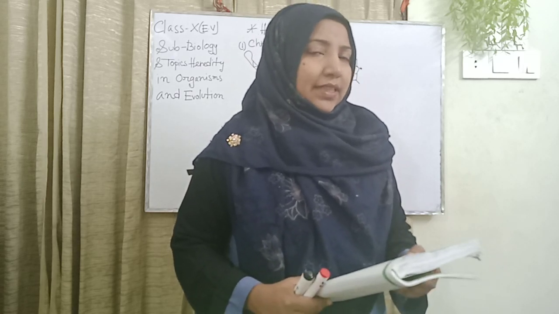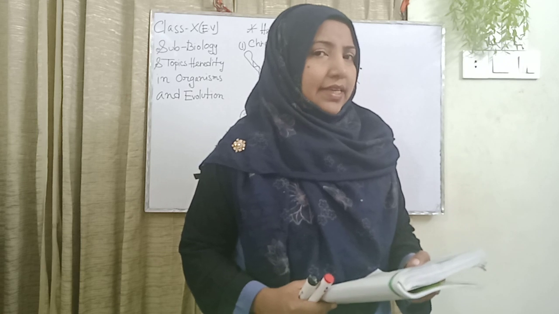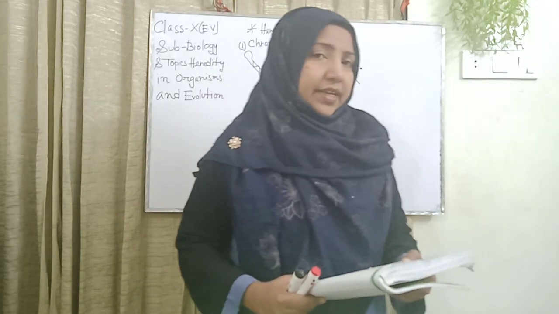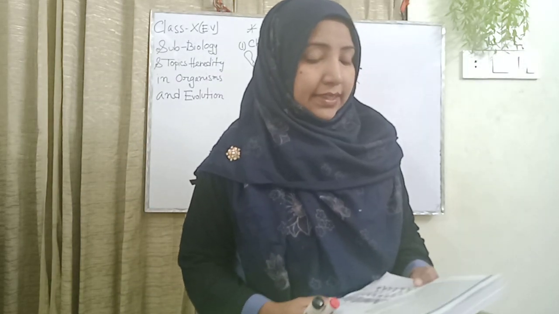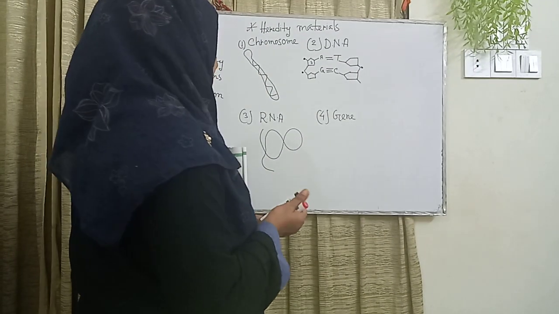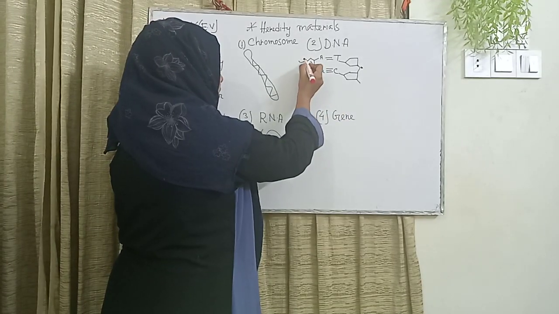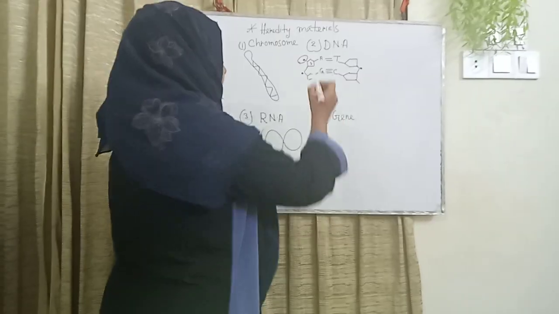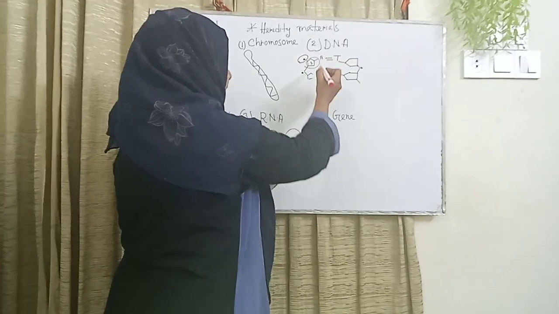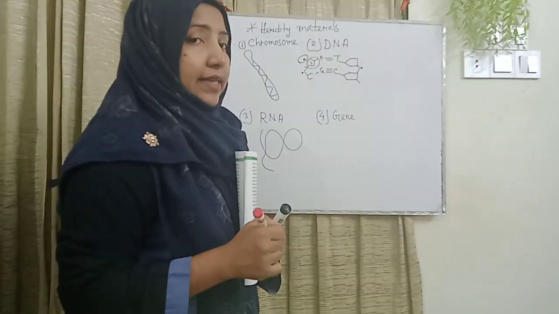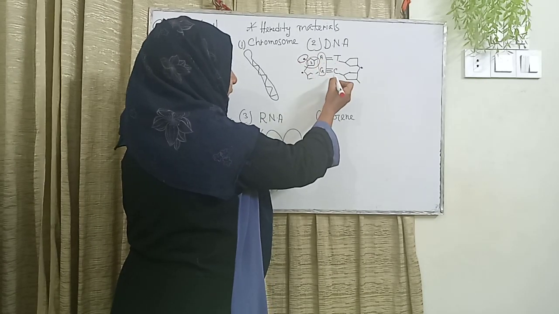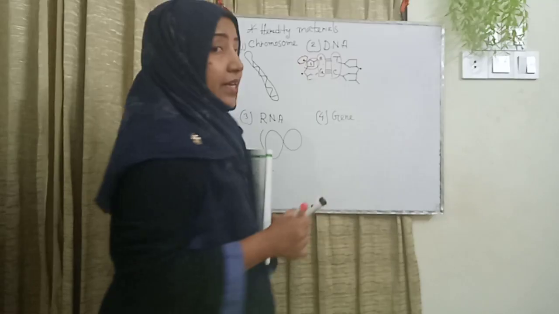Our second structure of the hereditary materials is DNA. The full meaning of DNA is deoxyribonucleic acid. Please everyone see the books and the structure. The first component is the inorganic phosphate, the second is the 5-carbon ribose sugar, and the third is the nucleotide bases: adenine and thymine, guanine and cytosine. Adenine and guanine are purines, and thymine and cytosine are pyrimidines.